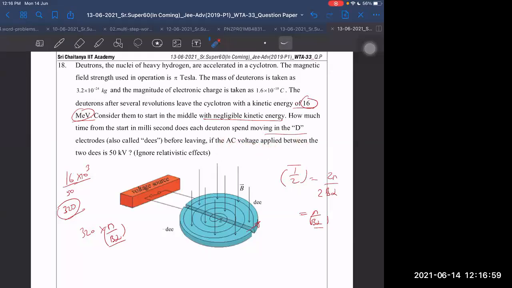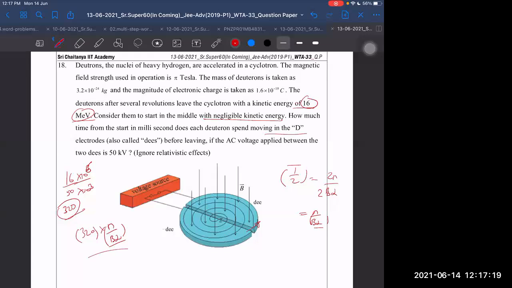Sir, mega means 10 power 6, but it is also 10 power 3 there. It will get cancelled. If it is 6, then it is also 10 power 3. Fine, it is the same thing. So 320 multiplied by pi by B alpha.